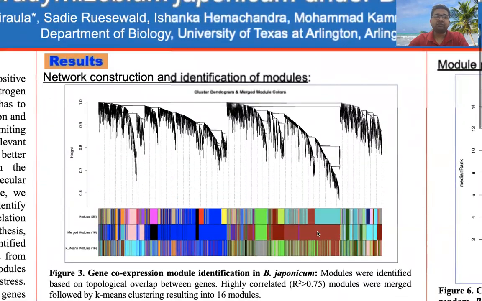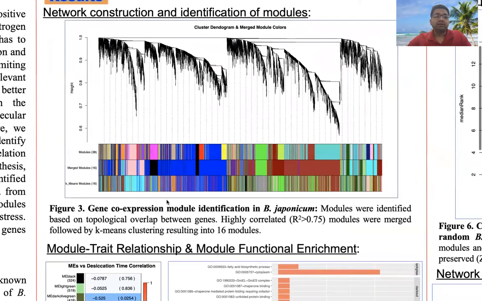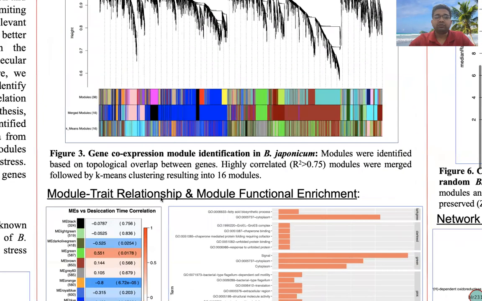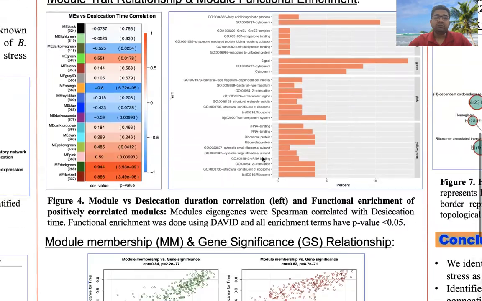After verifying the scale-free topology, the network was divided into 38 modules of highly connected genes, and the modules with very similar expression patterns were merged and refined to 16 modules represented by different colors here. 5 out of 16 modules are positively correlated with the desiccation time, and the genes in each module share a common biological function as identified by the functional enrichment analysis. This also indicates that the modules are biologically meaningful.